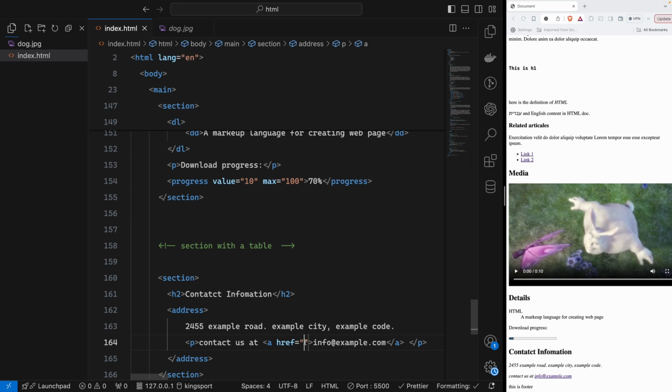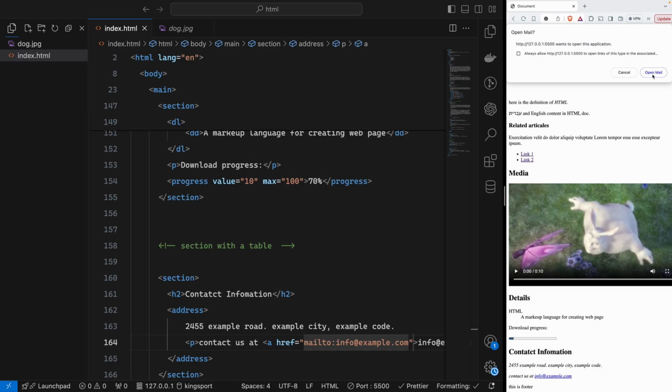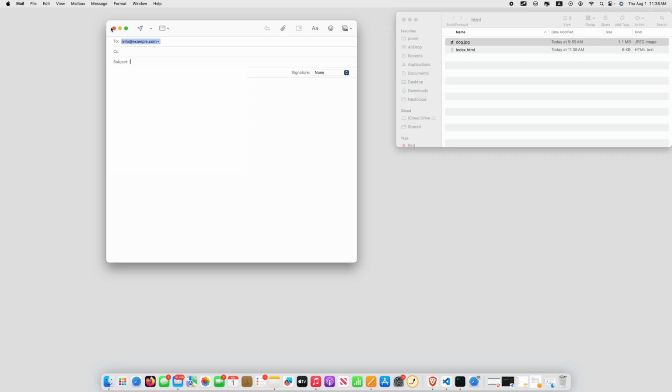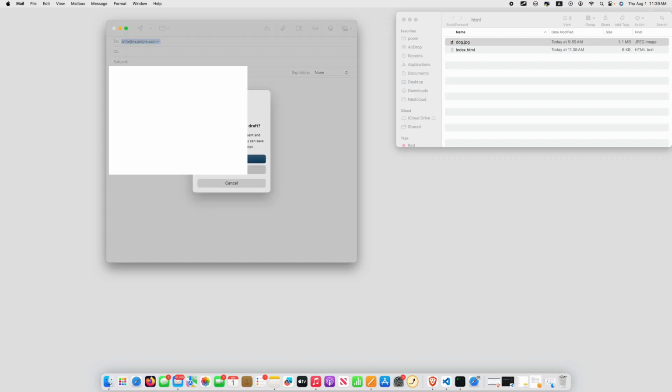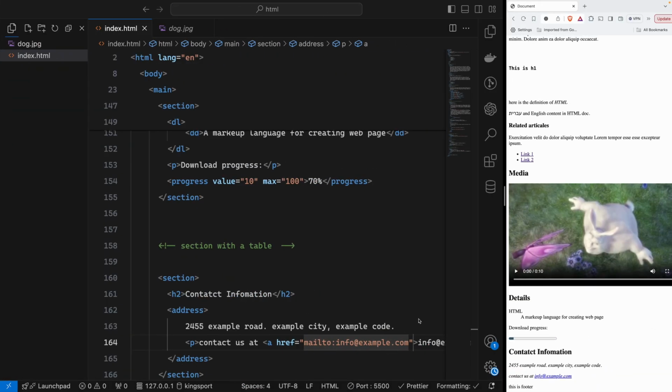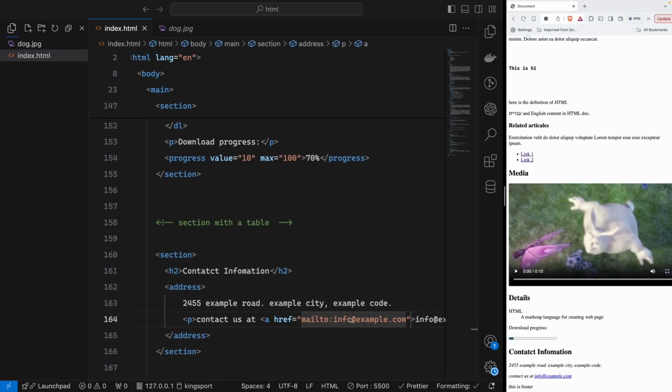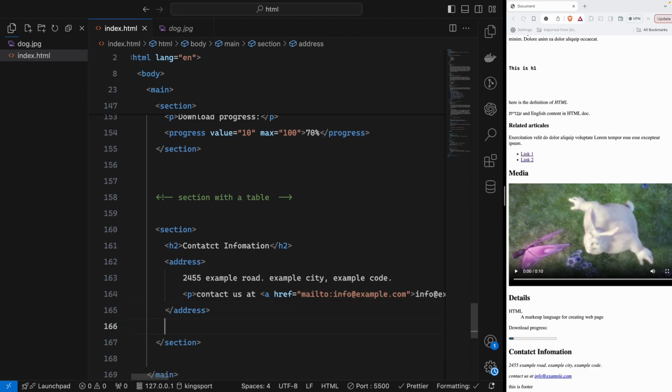And then we'll say mailto. We have that mailto inside the href, and then we can add the value, which email you want to send to. Okay, if I click here, it will open the mail for you. So pretty much about it, and don't save. So this is sending the email in HTML, and then we will create the table under the address.